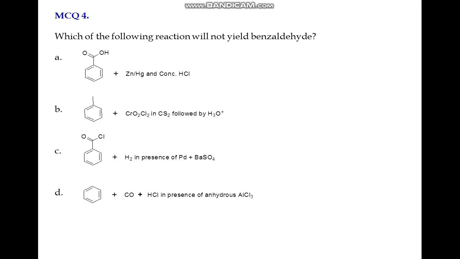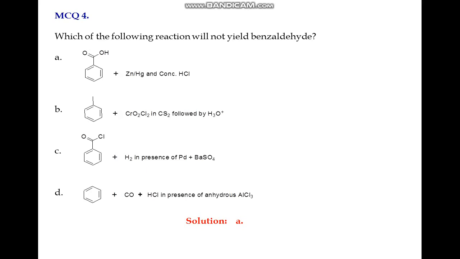Can you guess the right answer? The right answer is option A: reaction of benzoic acid with zinc, mercury and HCl will not yield benzaldehyde, whereas the rest of the three options will give you benzaldehyde.